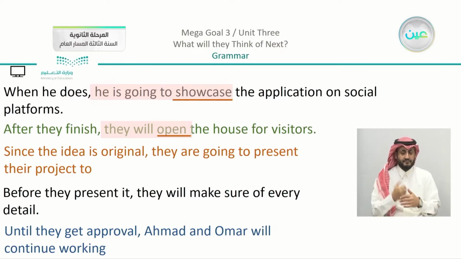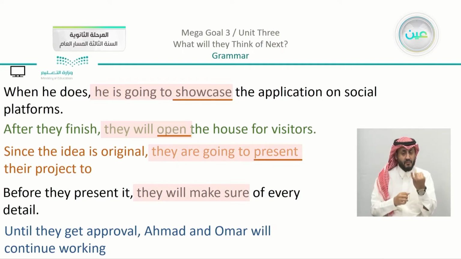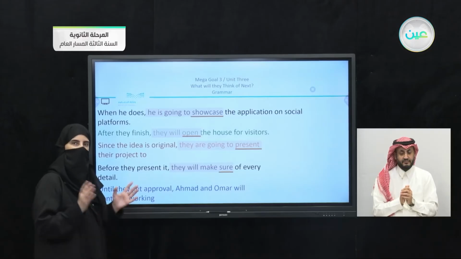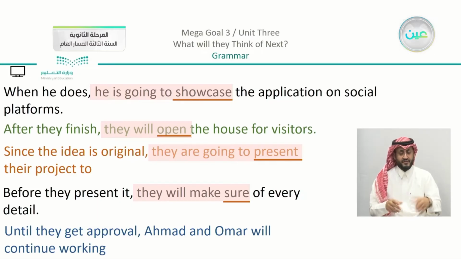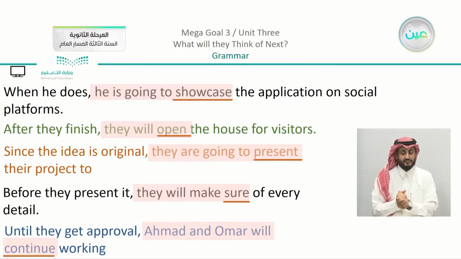In the third example, we can see that we have, like the first, but what is the difference? The difference is going to be using verb to be are, because we have here the plural form plus going to, and then we have the base. In the fourth one, sorry, we have here, like the second, just will, they will make sure. Okay, so for us to make sure that our examples are correct. And we have here the last one, until they get approval, Ahmed and Umar will continue working. Also, we have here will continue.